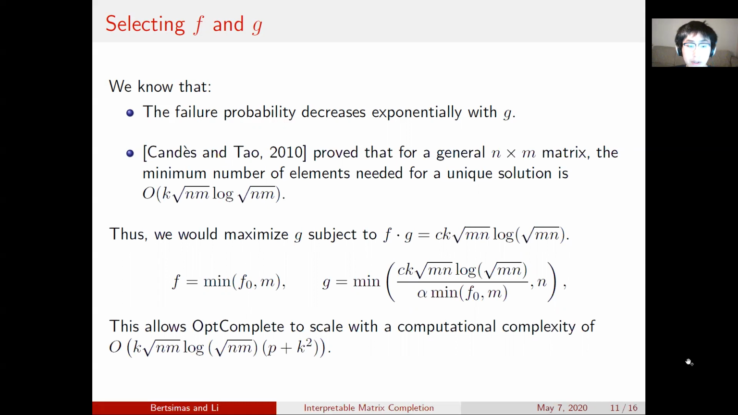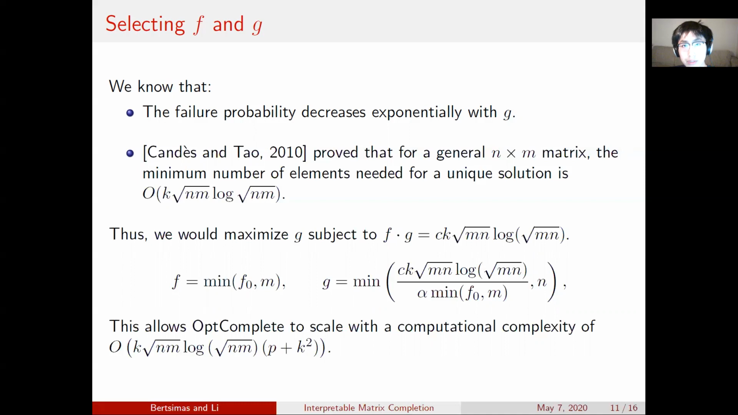This results in the following F and G expressions. And this allows OptComplete to scale with a computational complexity of square root of nm log nm. Compared to the original n times m, this is a much needed improvement.